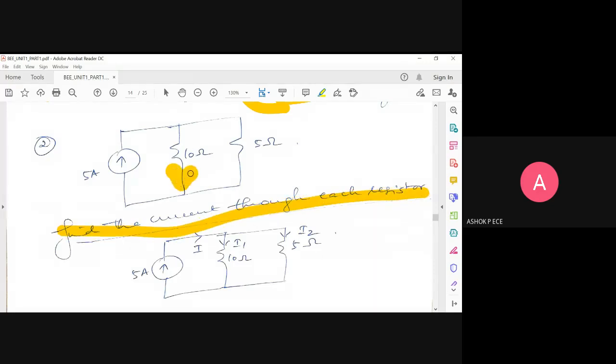So I'm going to find the current through 10 ohm and the current through 5 ohm. And you see that the components are in parallel. So definitely you have a node here. I told you, right? A node means it is a meeting point of two or more branches. So 1, 2, 3, three branches are meeting here. So this is going to be my node. And whenever you have a node, you are going to apply Kirchhoff current law, KCL.